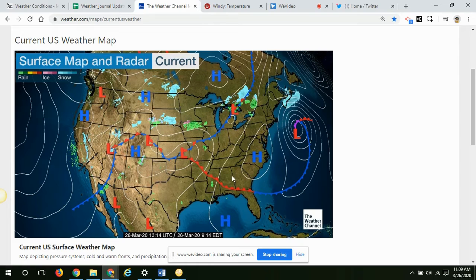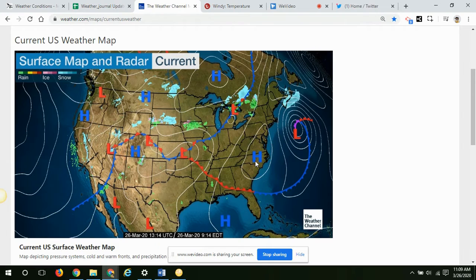Now we see that we've got this red line. Red is the color of heat or warmth, and so we're going to use that as our reference here. So this is a warm front. What's behind that warm front is going to be what kind of air mass? If you said a warm air mass, you are correct. So we're going to have that warm air mass, and it is moving in the direction of those semicircles that are on that red line. It's moving to the northeast. This H is where we are. So we have this high pressure that we have on us right now, and it's coming towards us.